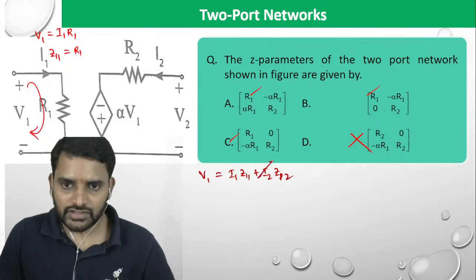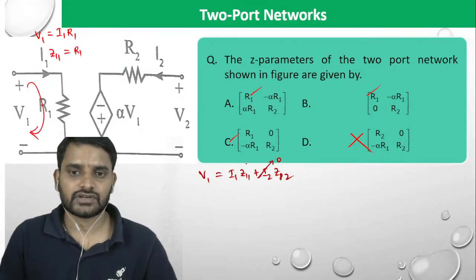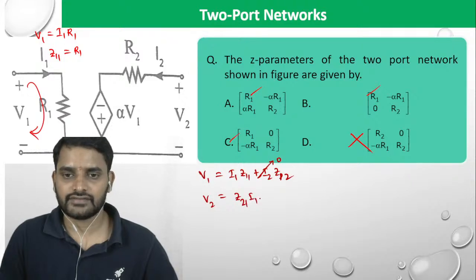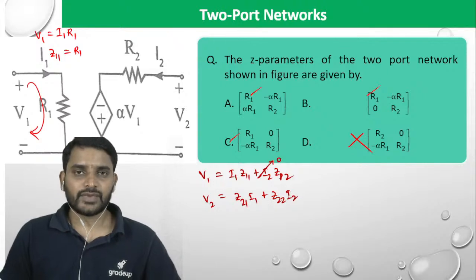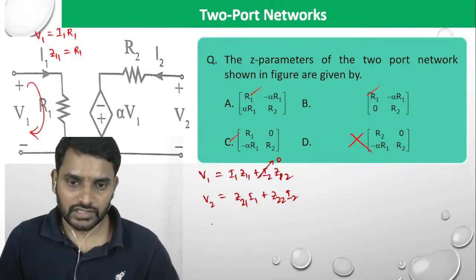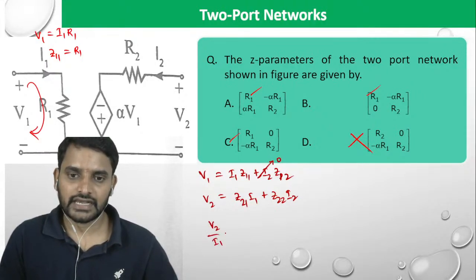I made I2 equal to 0, so I am able to calculate Z11. Similarly, the other parameters: V2 equal to Z21 into I1 plus Z22 into I2. If you make I2 equal to 0, you can calculate Z21 also. That is V2 divided by I1.